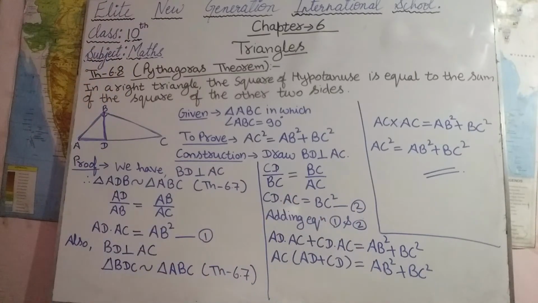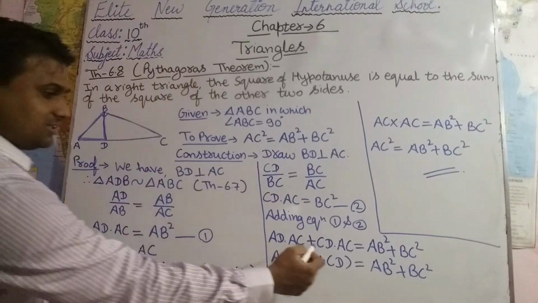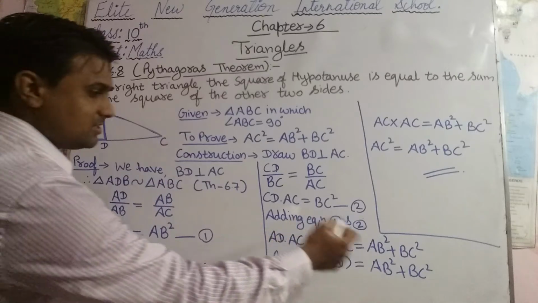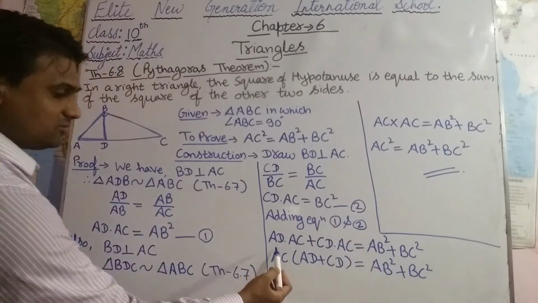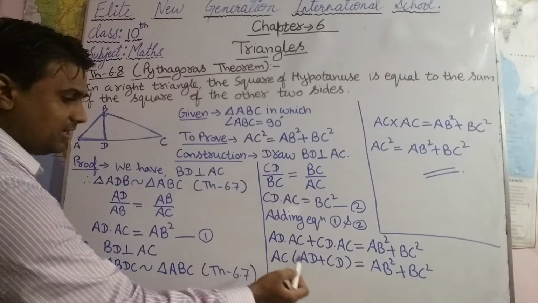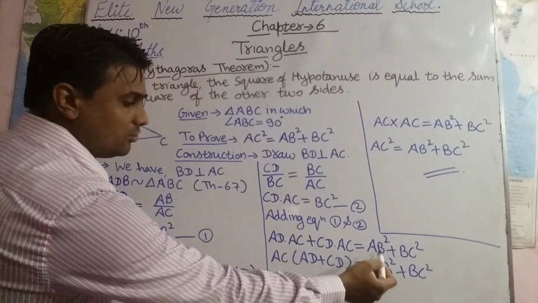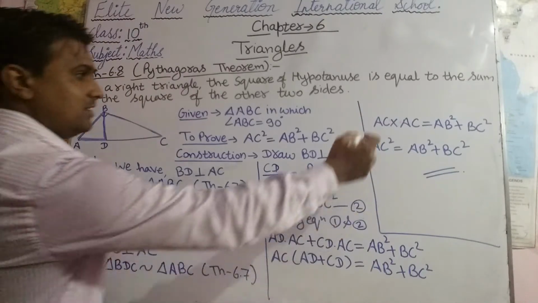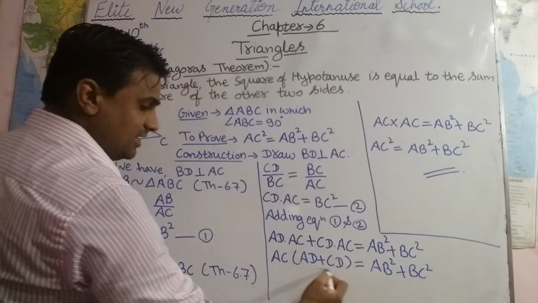So by adding equations 1 and 2, we can write AD into AC plus CD into AC equal to AB square plus BC square. Now from this we can take AC common, so in the bracket it will be AD plus CD, equal to AB square plus BC square. Now here we can write AC into AD plus CD.